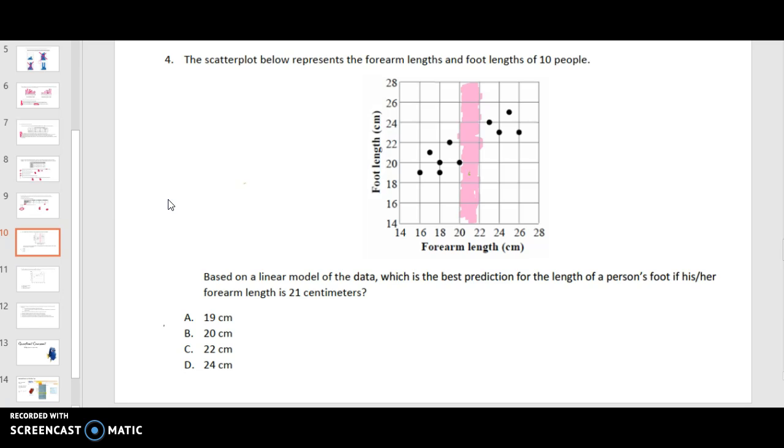All right, sorry. When we guessed 19, I don't think it was 19. So let's try 20. Actually, I'm just going to do them all. 22 and 24. So which one of those probably represents the trend? Well, we can see this is like a best fit line right here. And actually, it goes right through 22. So I'm going to go with 22. I think 24 is just too high, and 19 and 20 are just too low.